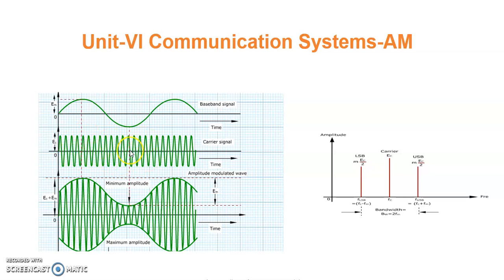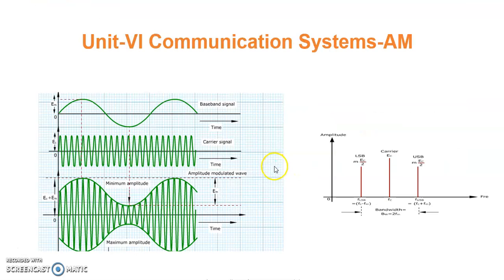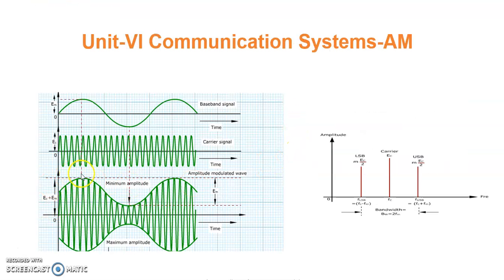It is generated by this oscillator, the RF oscillator. So this is the carrier signal. This is the first signal. This is the carrier signal. It is given to the modulator, and the output of the modulator is the modulated signal. Here this is the amplitude modulated signal.